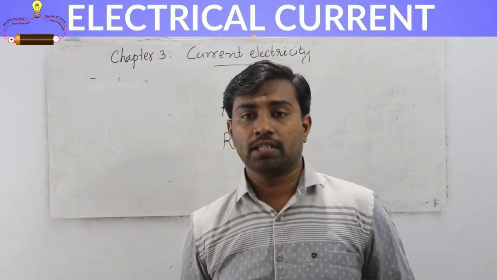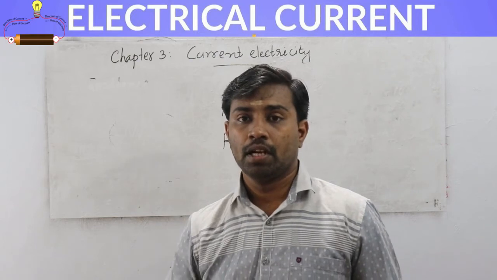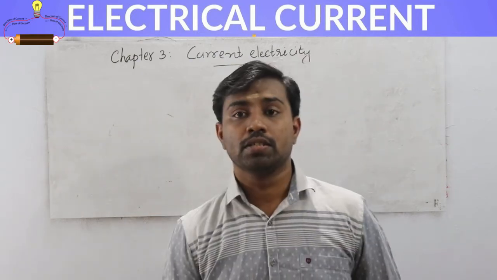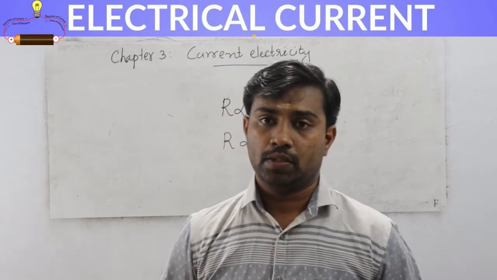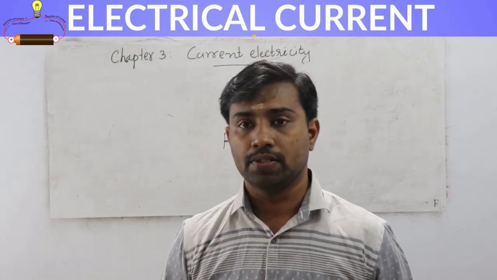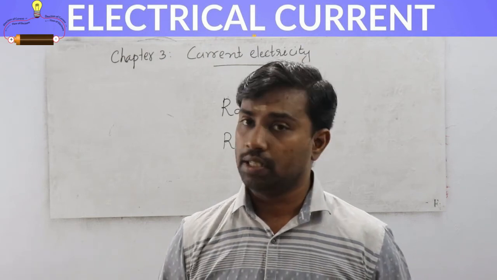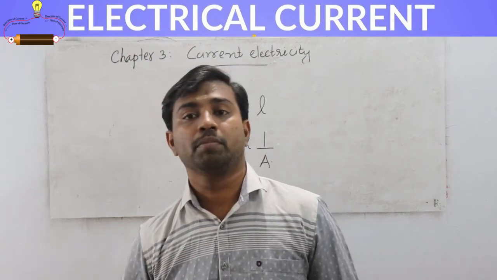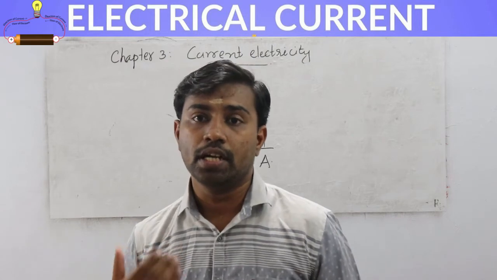And another factor affecting the resistance of a conductor is temperature. Temperature also affects the resistance of a conductor. When temperature increases, the resistance of the conductor also increases. That is also directly proportional. And another factor is the nature of the material. Depending on the nature of the material, the resistance will be different.